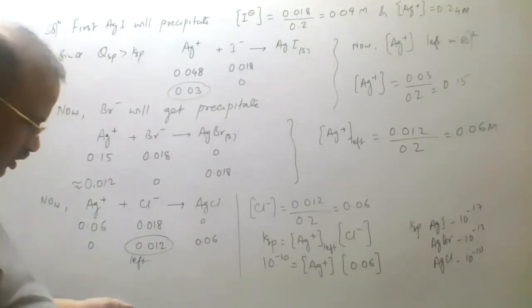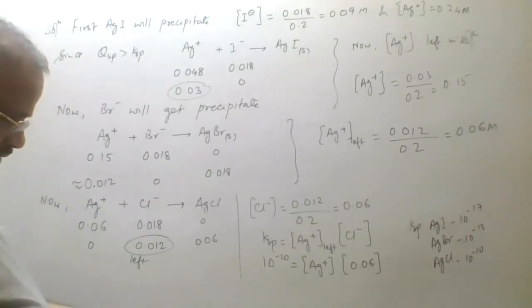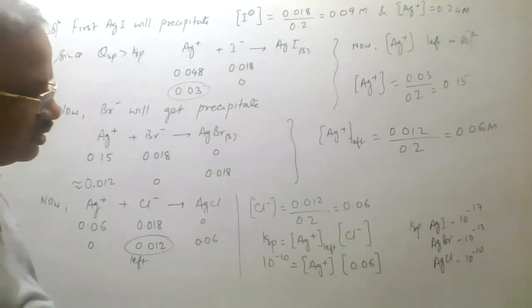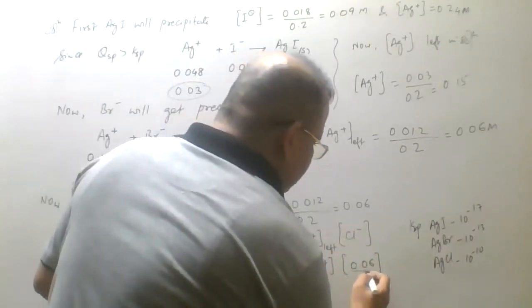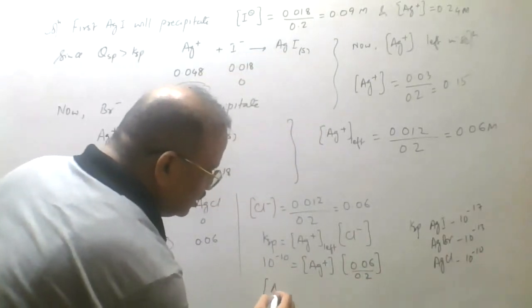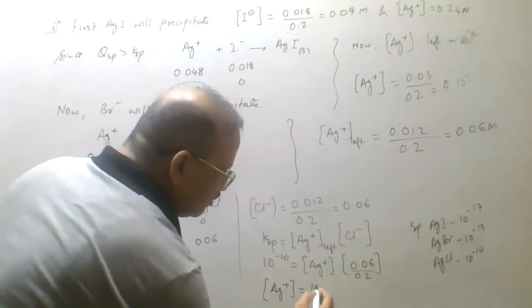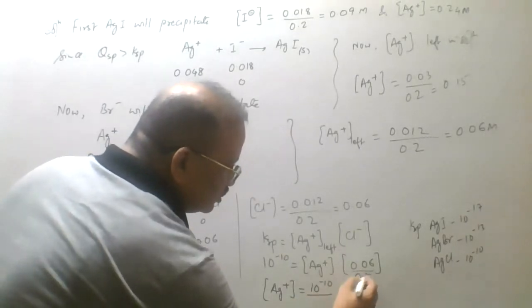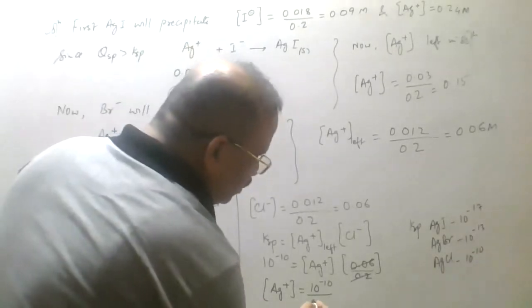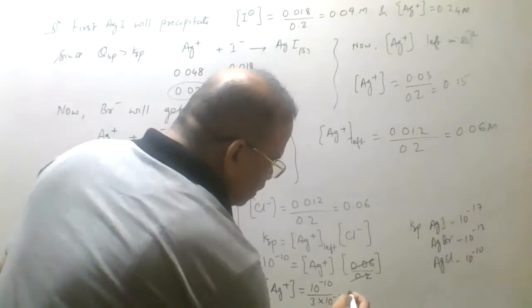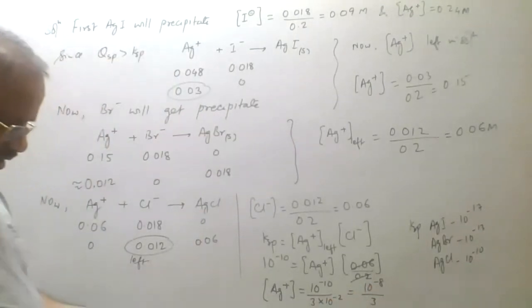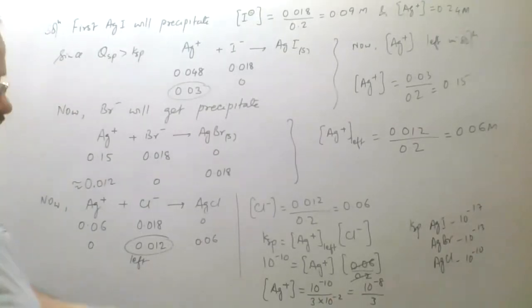So now the concentration of Cl⁻ ion that we have will be 0.06 divided by 2, so I get the Cl⁻ ion that will be left in the solution, because silver ion will also be in it, so 0.02. So the silver ion, AgN+, will be equal to 1 by 10 to the power minus 10 divided by 0.03, which is 10 to the power minus 8 divided by 3. So we have the silver ion.